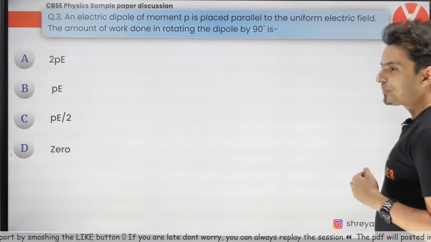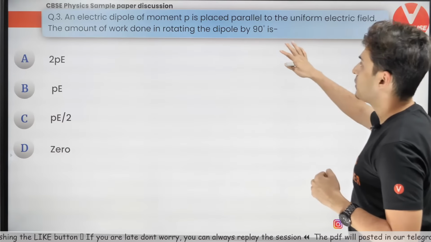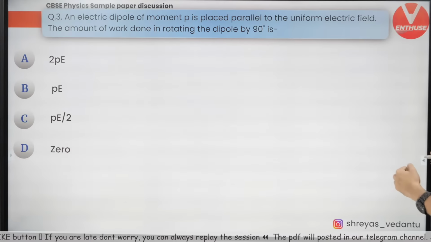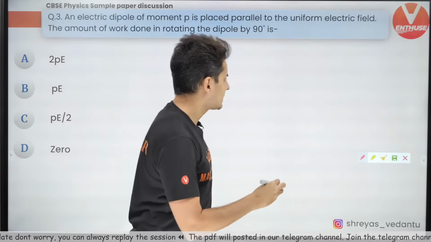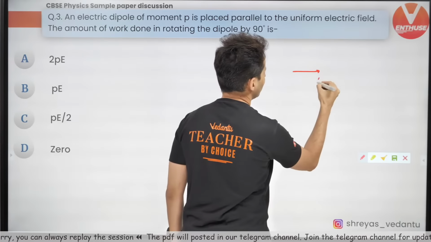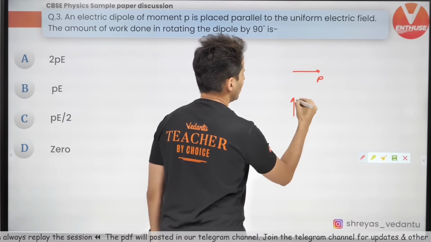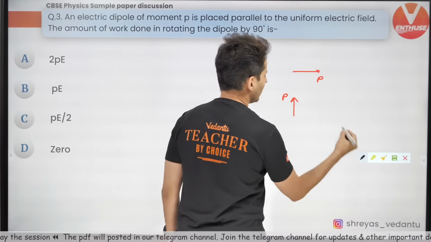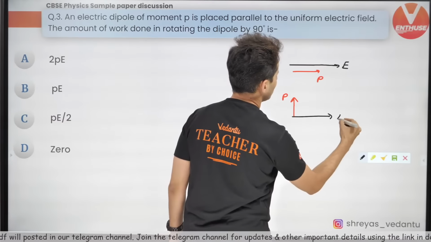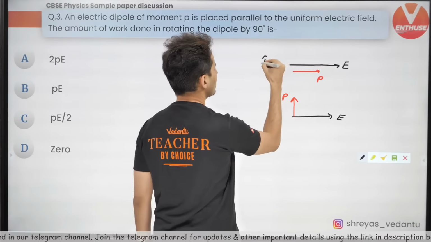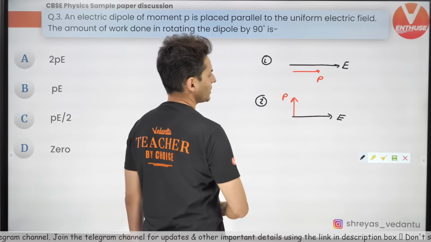Thank you, Harsha. Okay, so what do we have? An electric dipole moment is placed parallel to the uniform field, and the amount of work done in rotating the dipole. Again, standard question, guys. You have a dipole like this and you rotate it and you keep it like this. Initially, obviously, the field is here and this is how it is. This is initial, this is the final position.